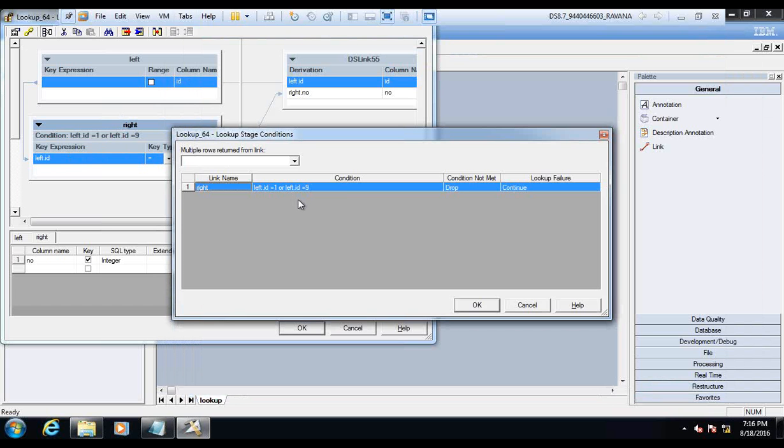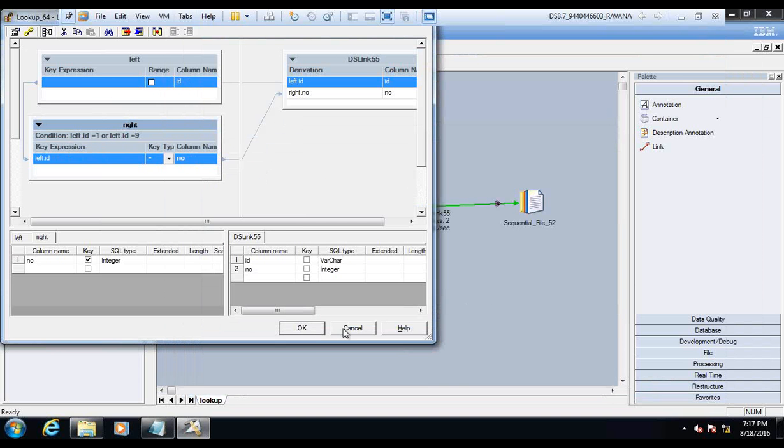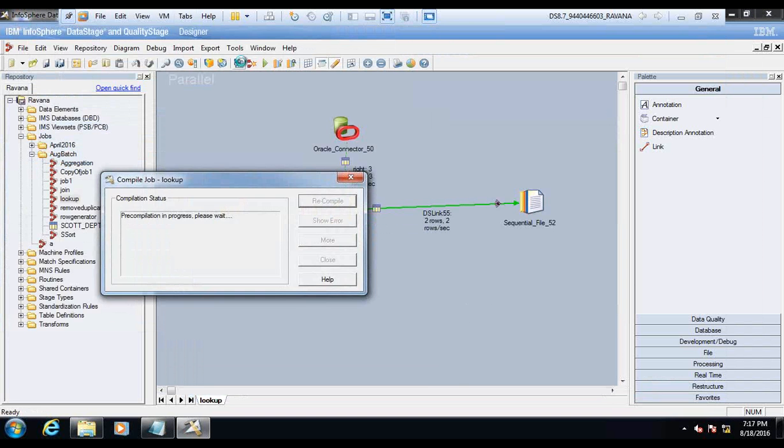So nowhere are we storing it. If I keep a filter in between, then the filter takes the data and populates it. But here, this is just a filter condition. It is not that prior to the lookup you are filtering it out and storing it somewhere. This is not going to happen like that. On the fly, the condition will be checked, the expression will be matched, and then it will throw the output. Clear?